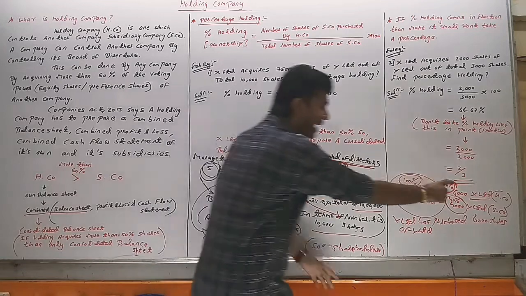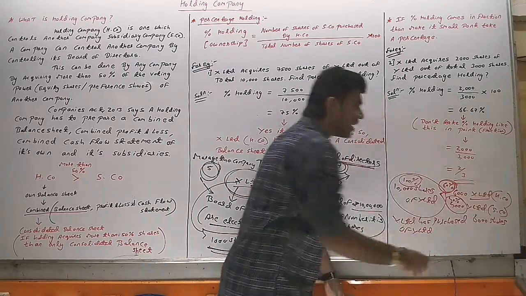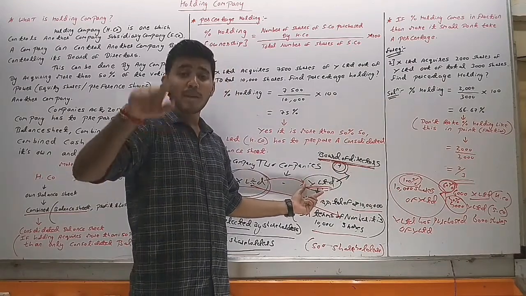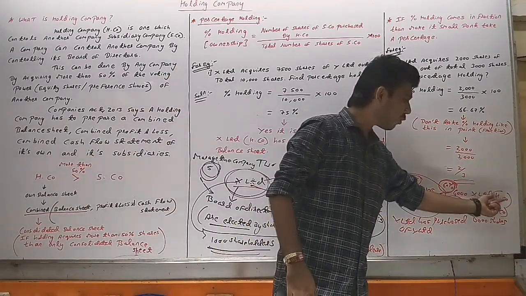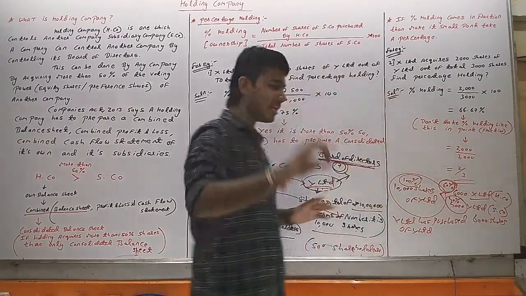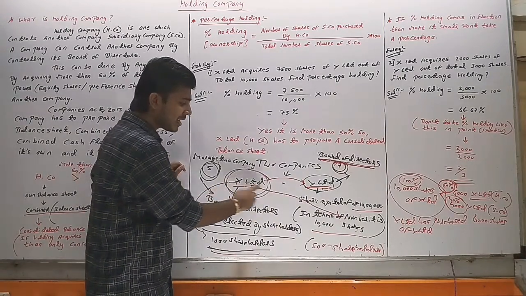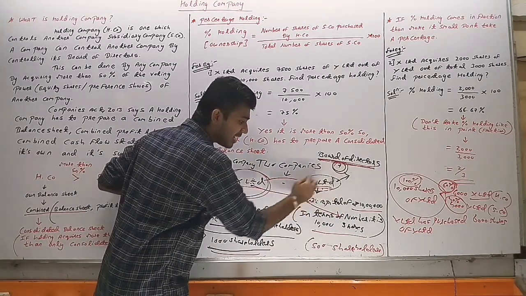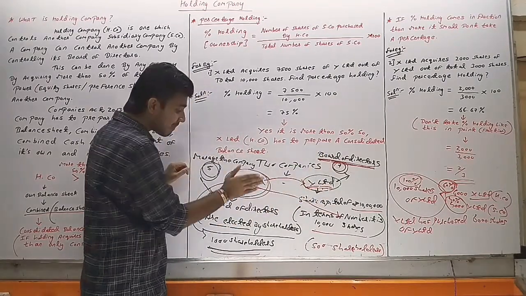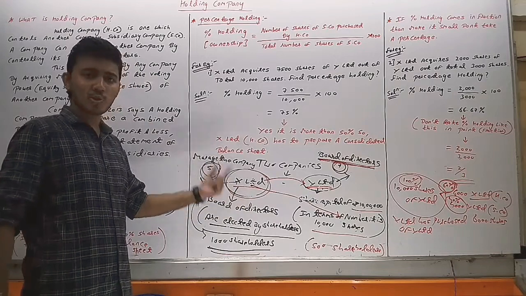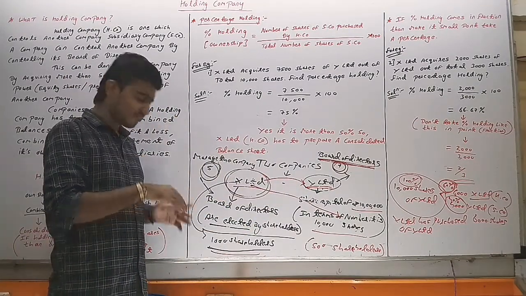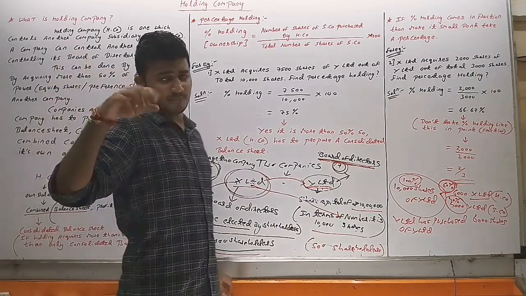And once X Limited becomes the holding company, then whatever the holding company says, the subsidiary company will do. Because once X Limited becomes the holding company, it will select the board of directors of the subsidiary company. It means once X Limited has acquired more than 50% shares of Y Limited, the board of directors of Y Limited will be selected by X Limited, because X Limited is the holding company and Y Limited is the subsidiary company. So this is an example, and now we will see what we have written.